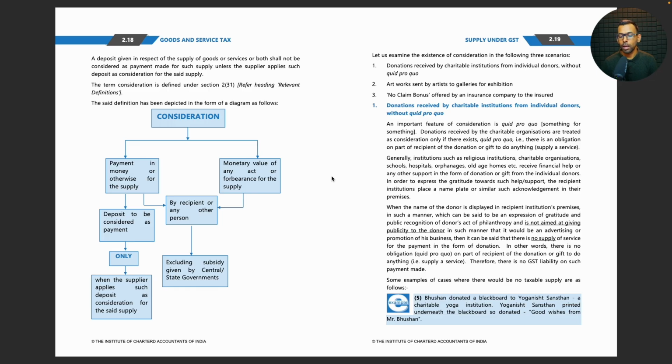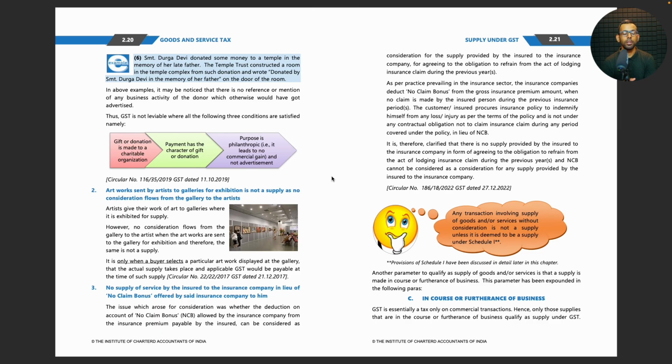Bhushan donated a blackboard to Yoganist Sansthan, a charitable yoga institution. Yoganist Sansthan printed underneath the blackboard so donated good wishes from Mr. Bhushan. Srimati Durga Devi donated some money to a temple in the memory of her father. The temple trust constructed a room in the temple complex from such donation and wrote "donated by Srimati Durga Devi in the memory of her father" on the door of the room.